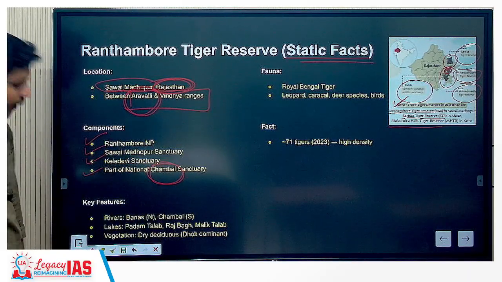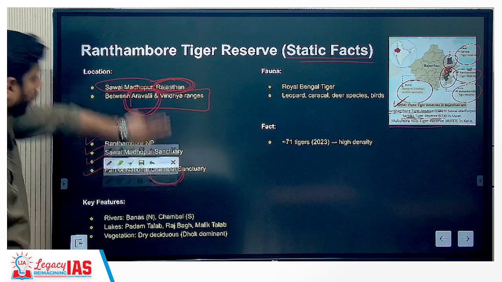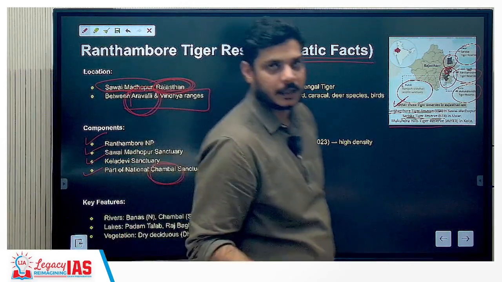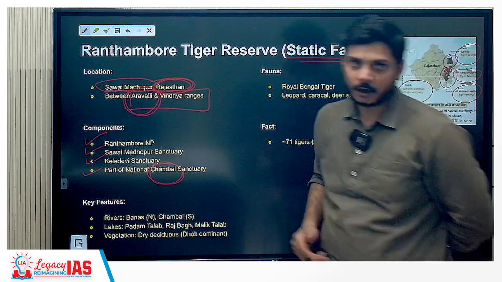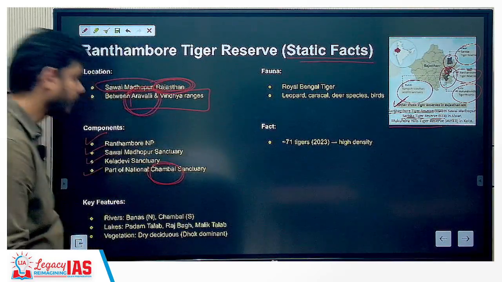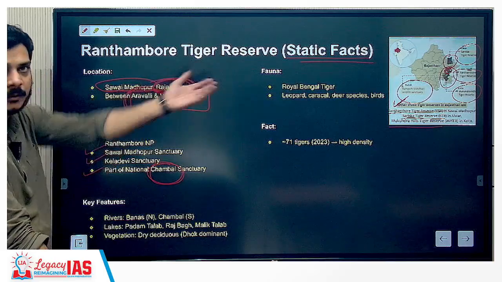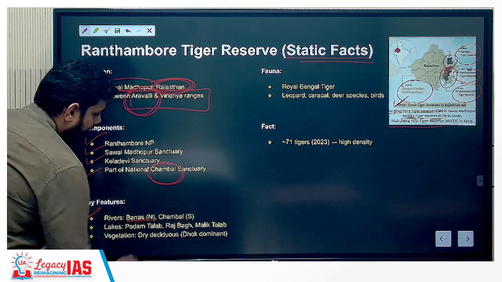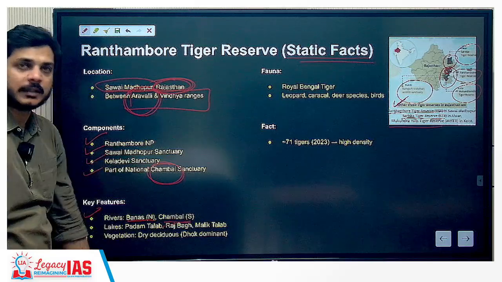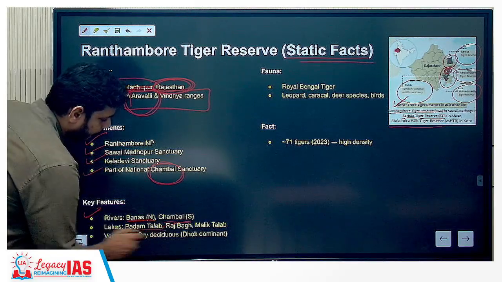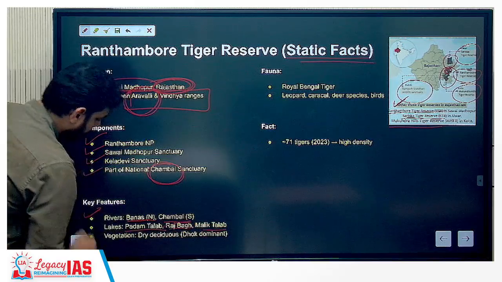What are the rivers? Sometimes they will ask you about the rivers also. There was a question about Jim Corbett National Park, where they asked whether the Ram Ganga river flows through Jim Corbett or not. So this was the correct answer, and therefore the rivers that pass through or are included must also be known. Key features: rivers. You will have Banas and Chambal. These are the two rivers flowing there. What are the lakes? There is Padam Talab, there is Rajbagh, and then there is Malik Talab.